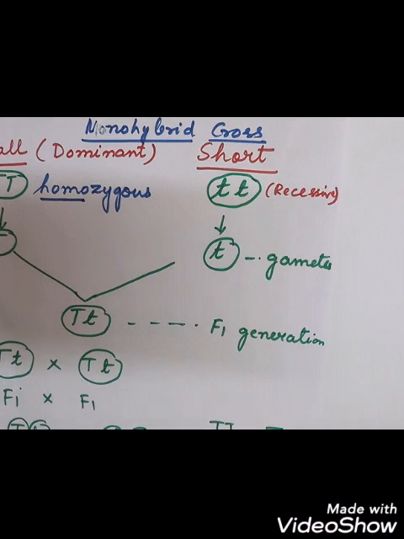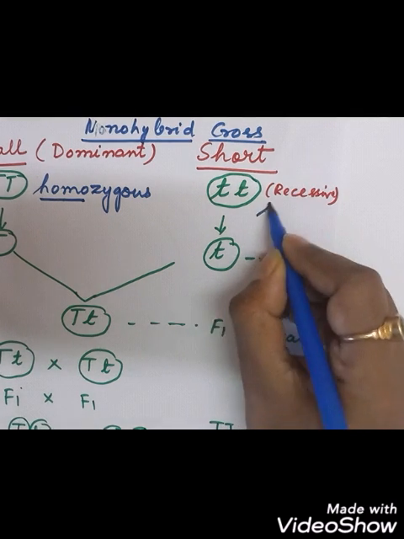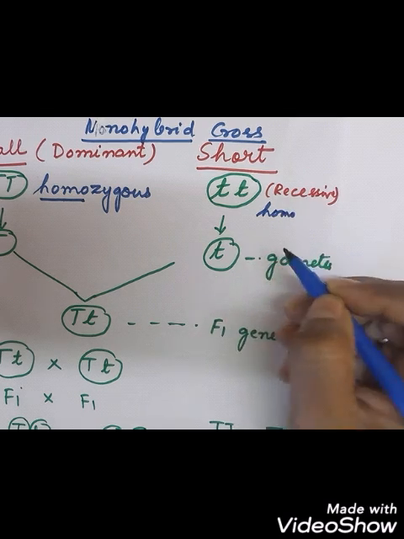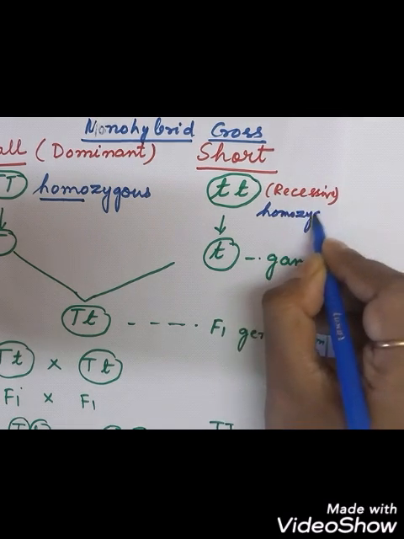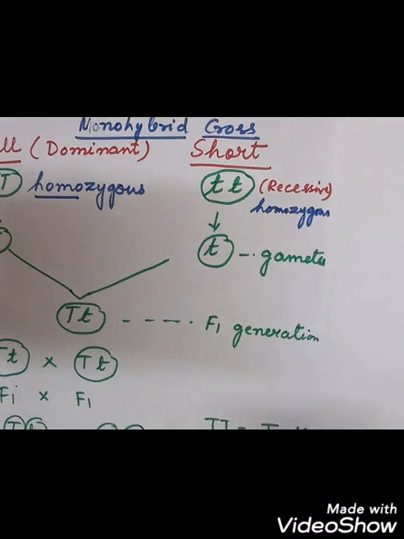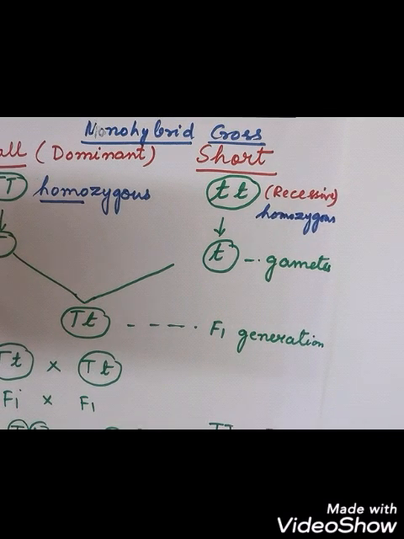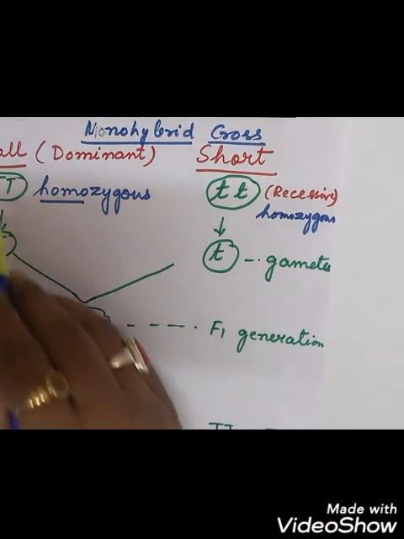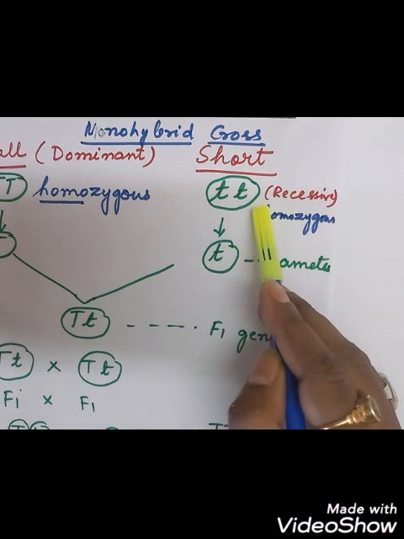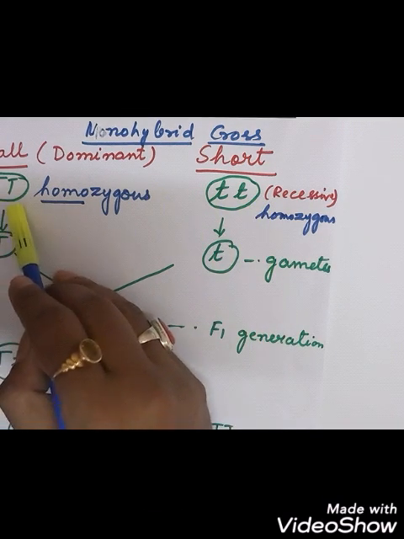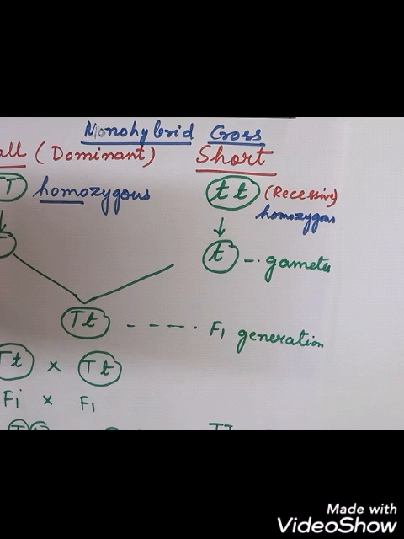We have taken capital T like this. So this is called homozygous, and this is small t. This is also homozygous, right? Because both are the same. When both are different, then we can say that this is heterozygous. Okay, so this is an individual plant. This is an individual plant with single characteristics, tall and short, right?